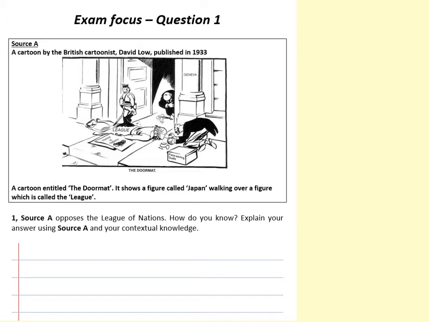So some of you are asking me about how to do question 1. This question is worth 4 marks. You would spend 6 minutes on it. And it says, source A opposes the League of Nations. How do you know? Explain your answer using source A and your contextual knowledge.